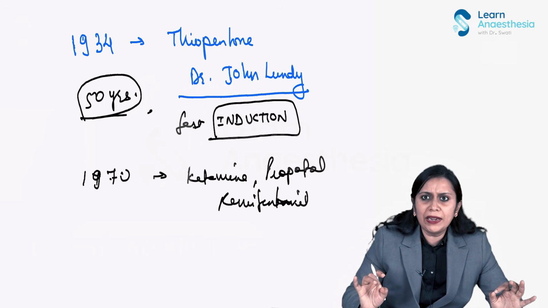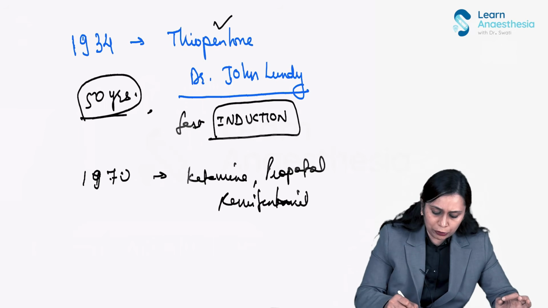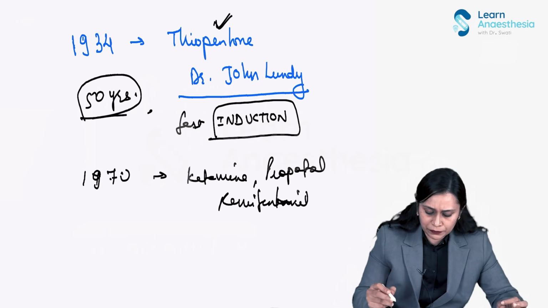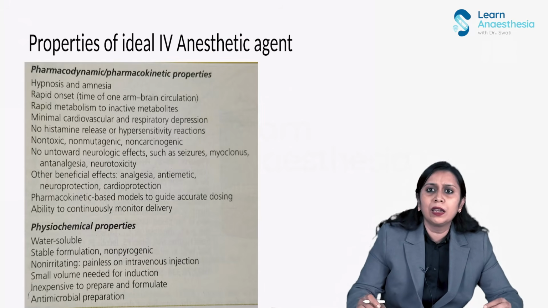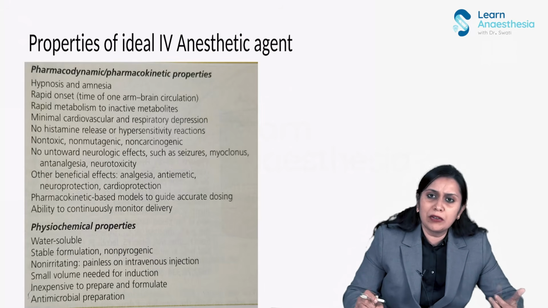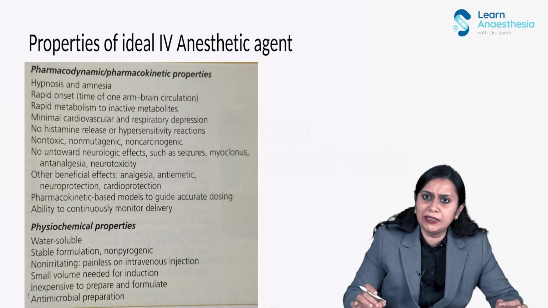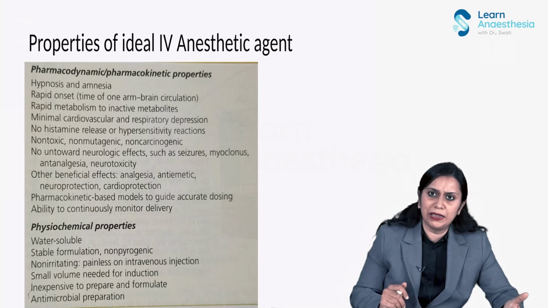Now, what is an ideal IV anesthetic agent? First was thiopentone, which was not so ideal. Now we have so many other agents. Hemmings published a report in which he gave the criteria of what an ideal IV anesthetic agent should look like, and that is what I have tabulated here.